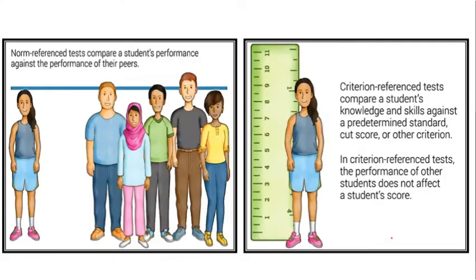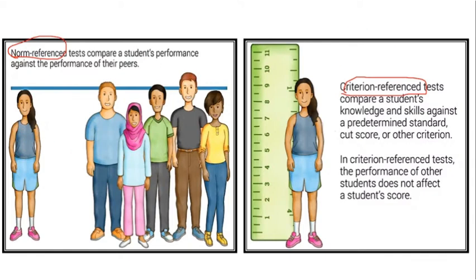When we come to interpretation, that is norm reference and criterion. Please, here also students get confused a lot. When we see norm reference, it means you are comparing one student's performance against the peers, against the class.